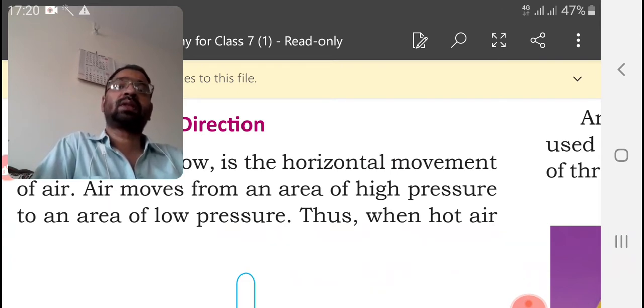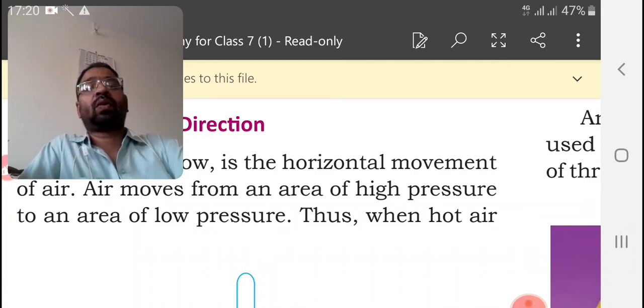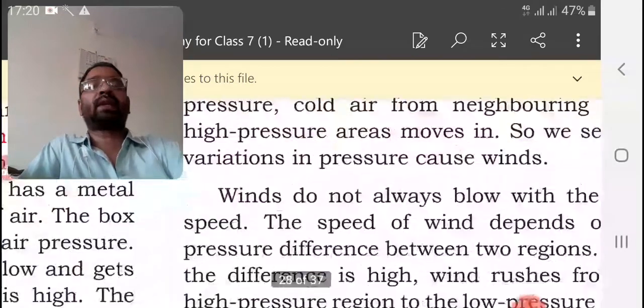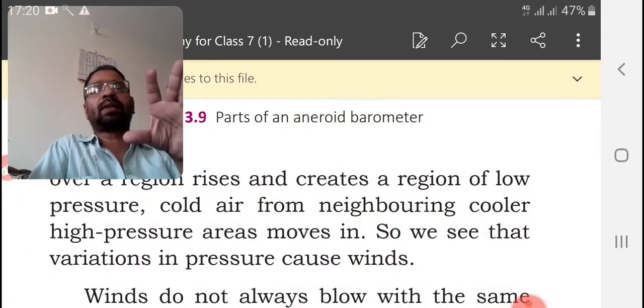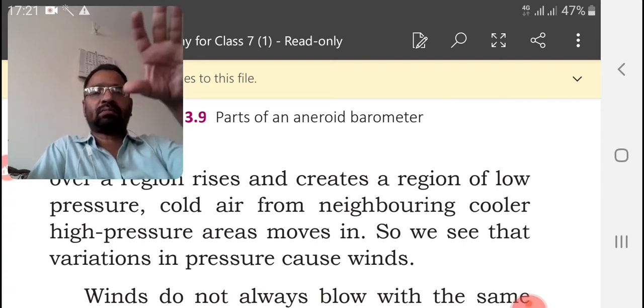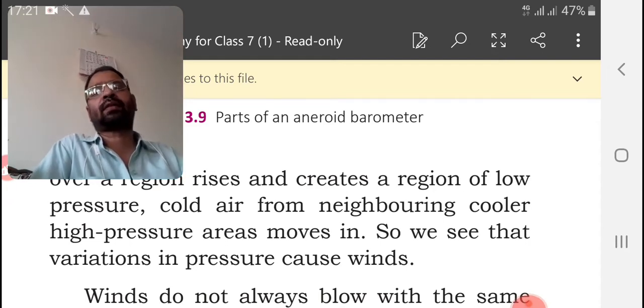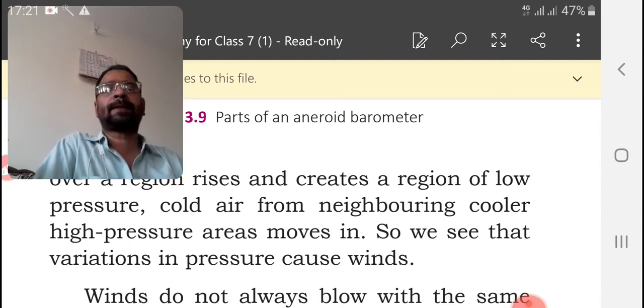Then what about low pressure? Low pressure means a place where air is getting heated, and when air gets heated, what happens? When air gets hot, its weight is reduced and it goes on top, and that place has some empty area of air, that is known as a low pressure area.